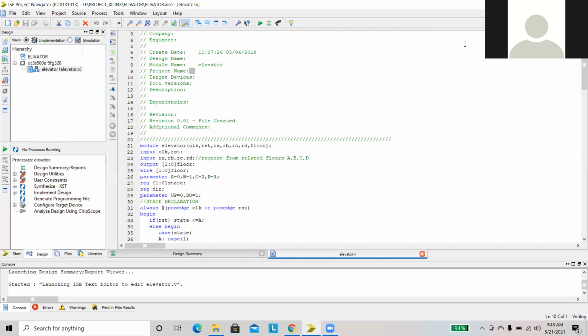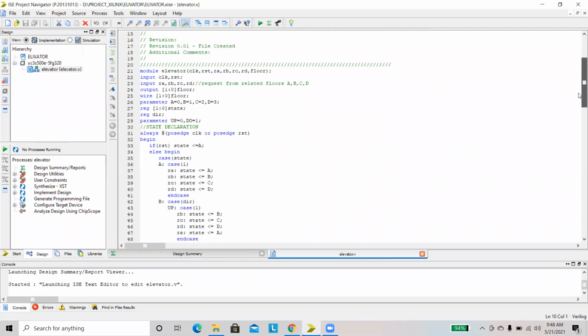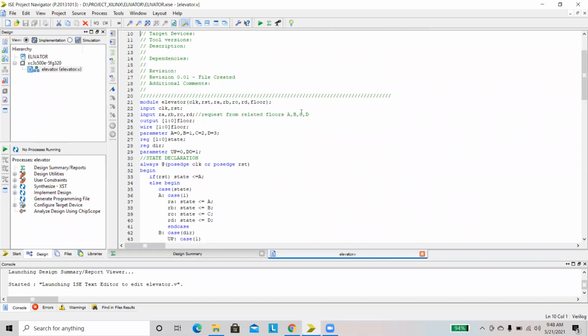Okay. Everyone comfortable with Telugu or English? Hello.